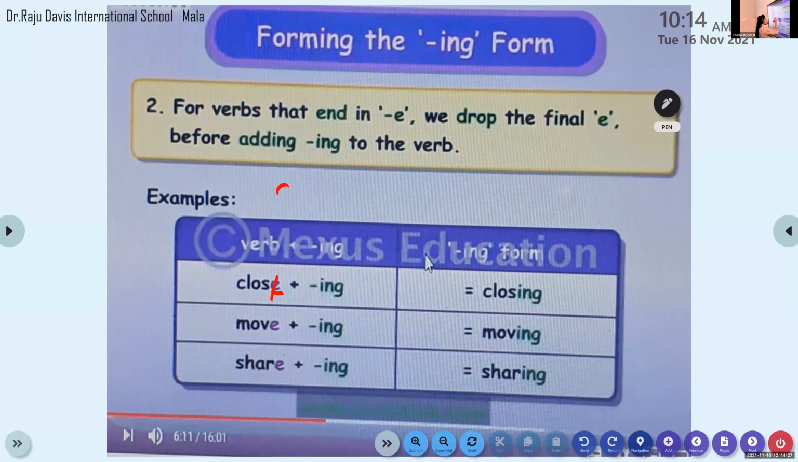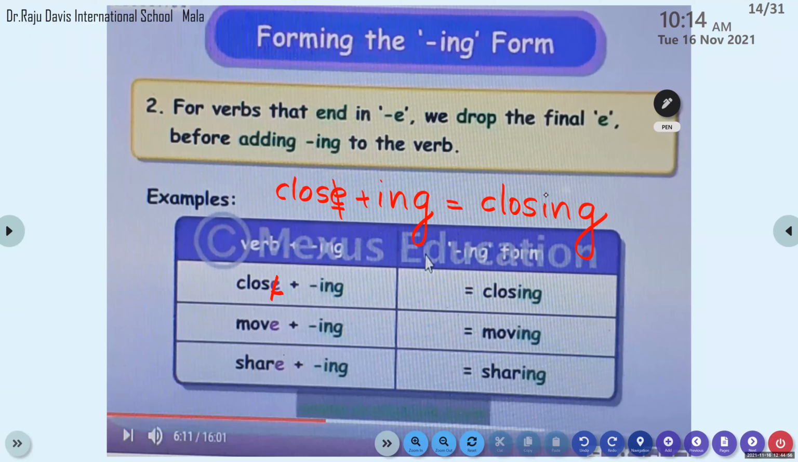So all of you please write the word close, C-L-O-S-E plus ing. So this word close has an e at the end of the word. So when you add ing to it, what happens to the e? The e drops out. Okay, so before adding ing to it, the e drops out. So closing. Come on, write it.